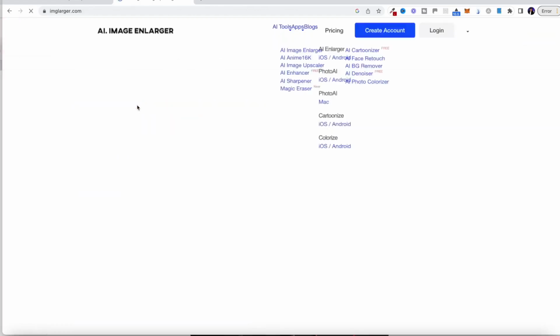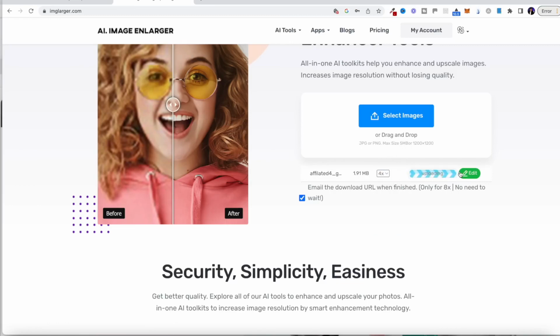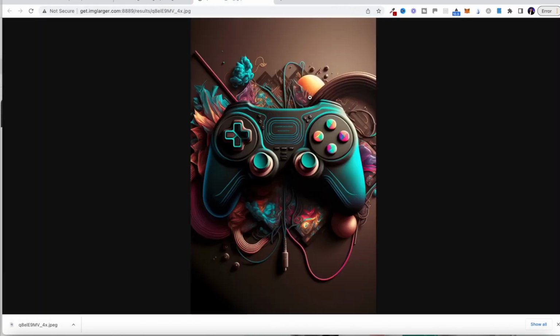And the way around this is to actually use some more AI technology, and you can use this here called AI Image Enlarger, and basically it allows you to upload your image. You can choose for it to be made bigger, then click Start. And what this will do, this will enlarge our image without making any lower quality, and it will actually make a much bigger image that we can use on bigger prints and artwork. You can download that, and as you can see, it's created as a much higher quality version of that image.